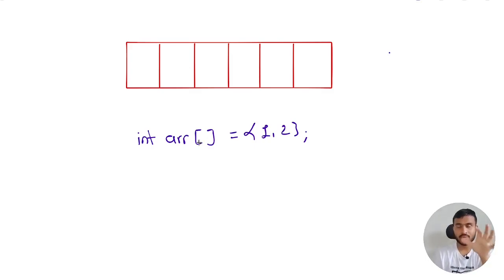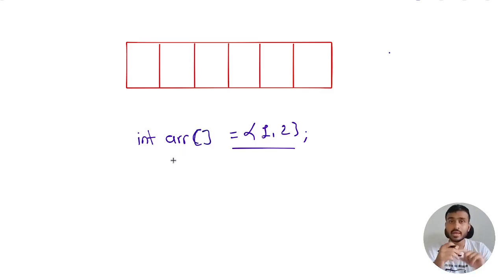Now in this case, we have seen that in the syntax, we need to write this size over here. This size is kind of mandatory. But there is one important thing in C++. Whenever in the declaration you are writing an initializer list, you are initializing the array, then in that case you can skip this size. You can avoid writing the size. You can still write it, but it is also okay if you don't want to write it. You can skip writing the size over here. This is the first point.